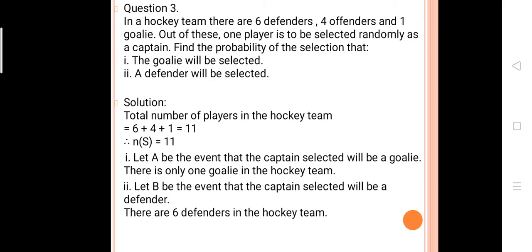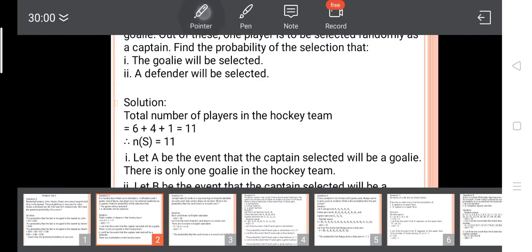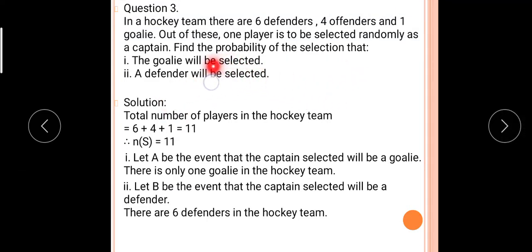In the hockey team there are 6 defenders, 4 offenders and 1 goalie. Out of these, one player is to be selected randomly as captain. Find the probability of the selection. The total number of players is 6 plus 4 plus 1, that is equal to 11. So 11 total players are there. If the goalie is selected, how many are there? 1. So out of 11, 1 is selected.